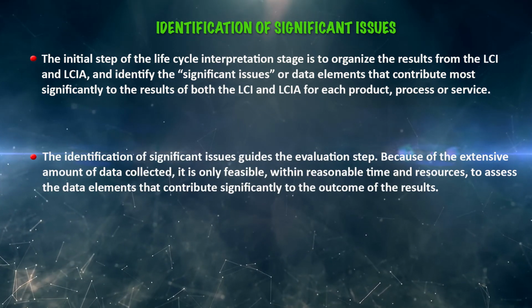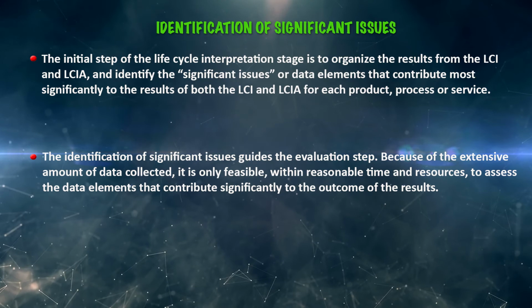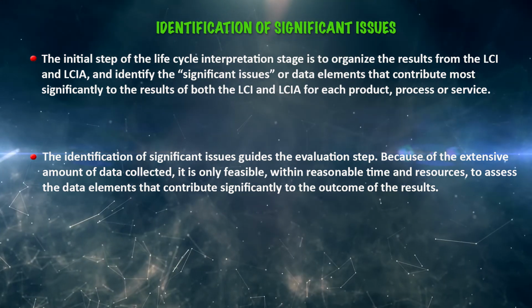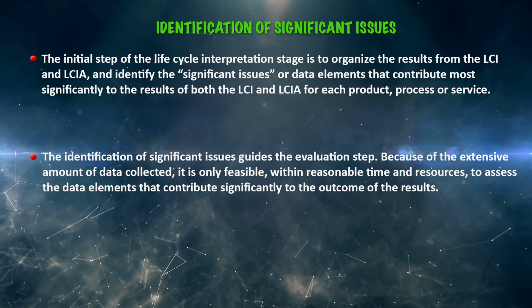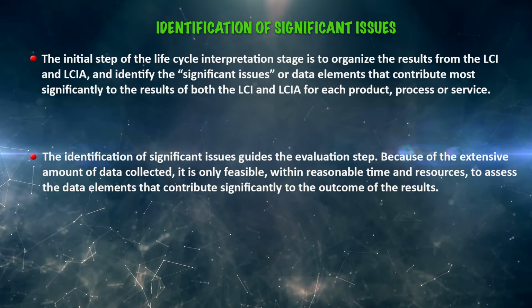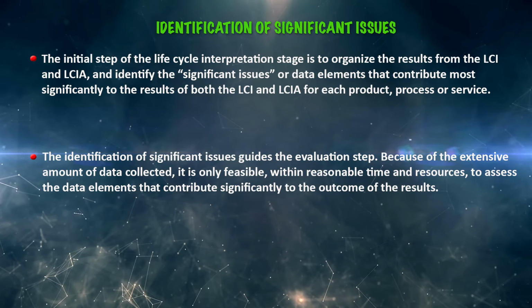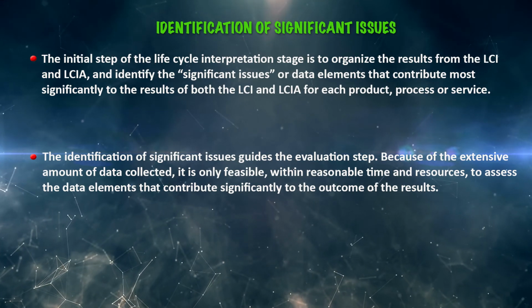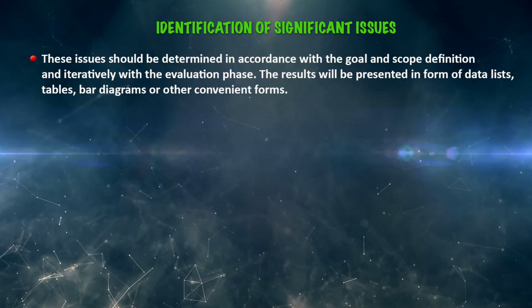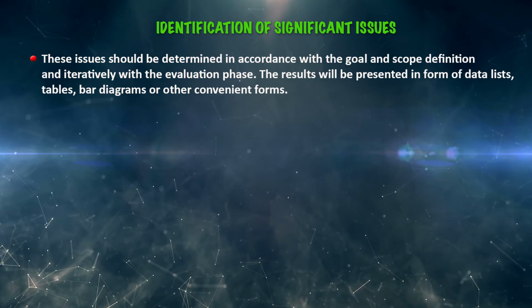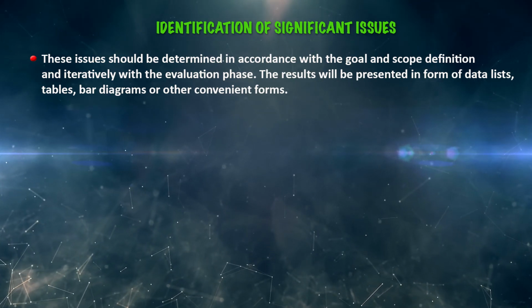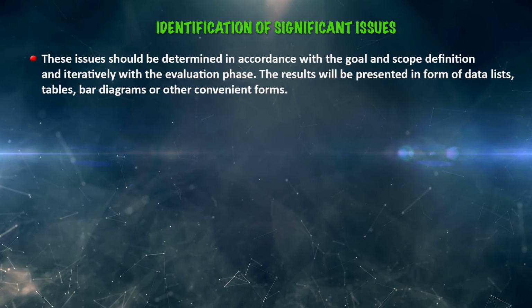The identification of significant issues guides the evaluation step because of the extensive amount of data collected. It is only feasible within reasonable time and resources to assess the data elements that contribute significantly to the outcome of the result. So, these issues should be determined in accordance with the goal and scope definition and iteratively with the evaluation phase.